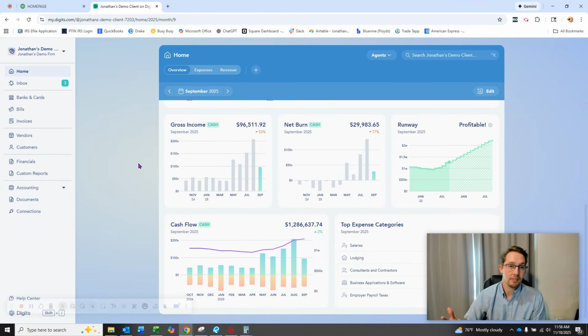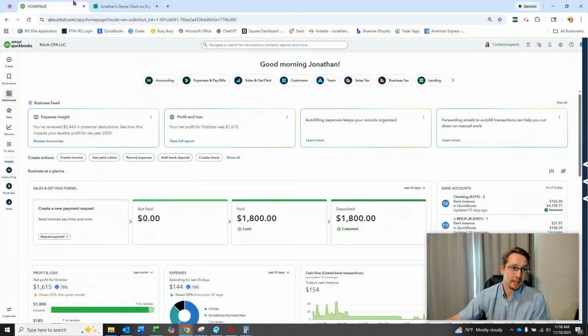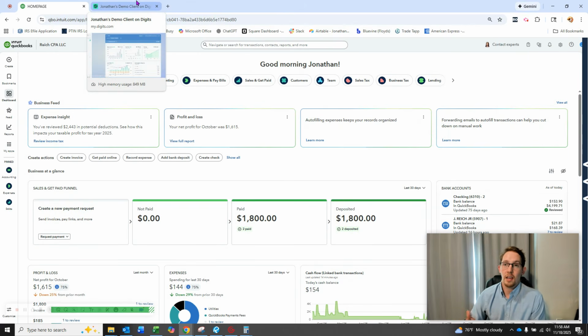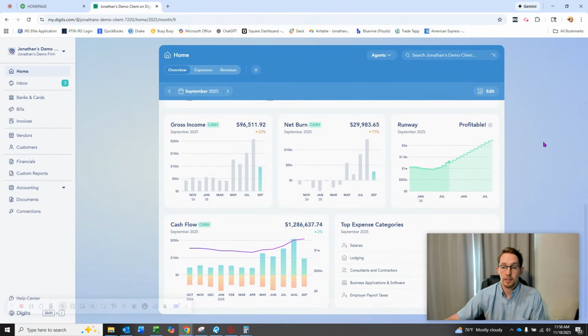You can look at their changelog and see that they've been updating consistently, whereas QuickBooks hasn't really pushed any major updates other than that AI update in mid-2025, and then some alterations and small tweaks here and there, whereas Digits is constantly adding things. I've talked to their team. They're talking about things like fixed asset modules to track depreciation, just real big game changers like that to make your life even easier. So overall, really impressed with Digits specifically.